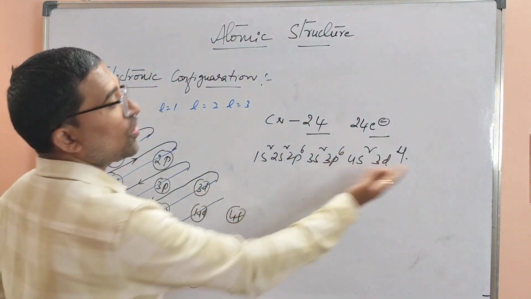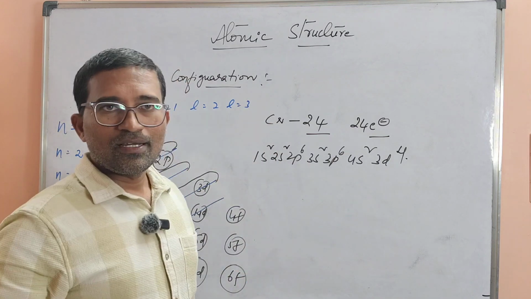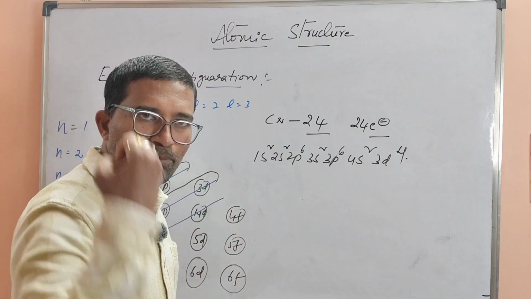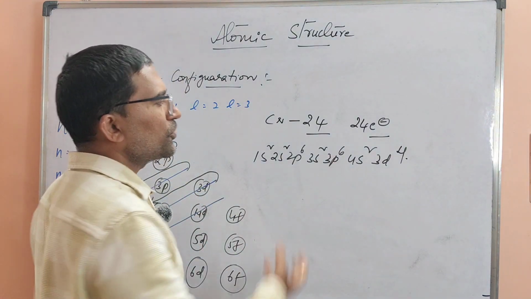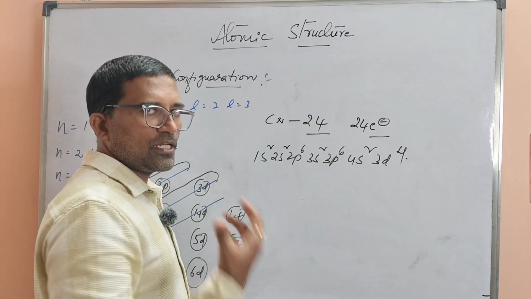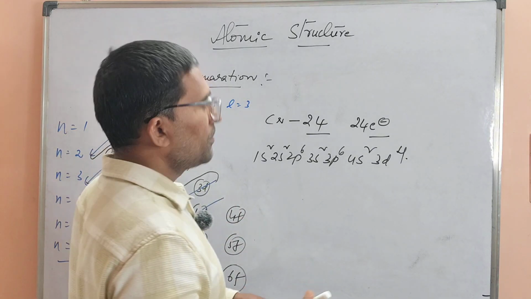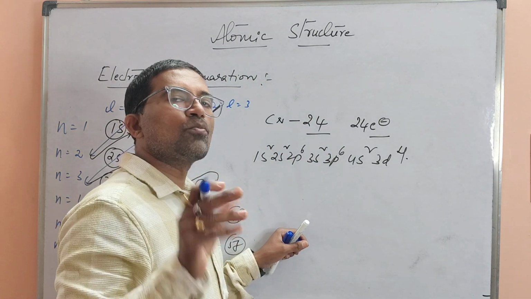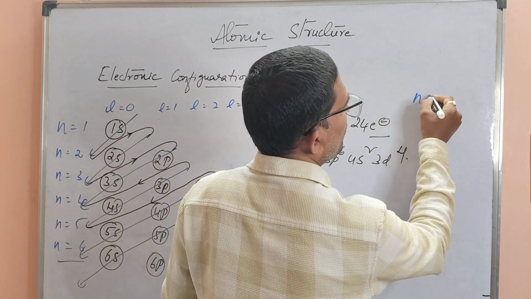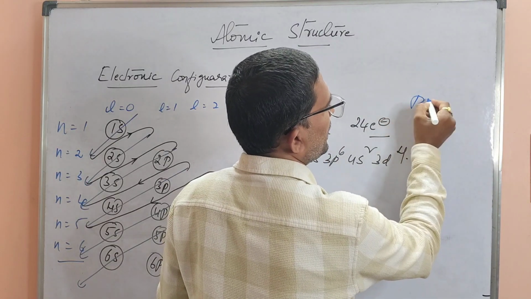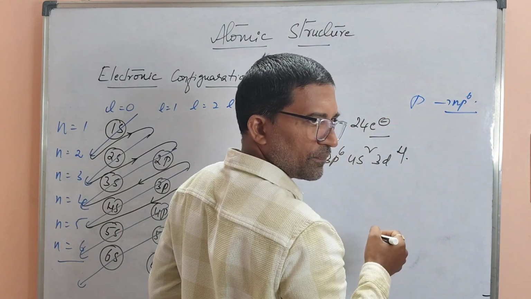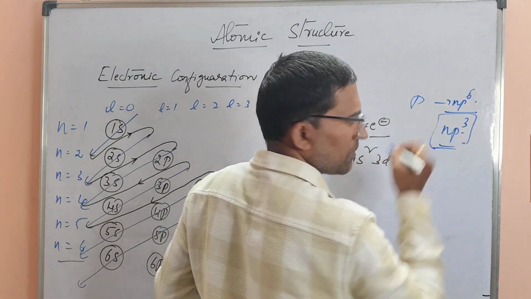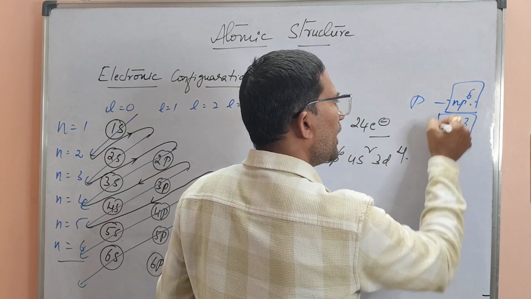This configuration, sir, if you count, we are getting 24. Now, sir, it is right. Okay, according to you it is right, but we can go one more way, a very important, stabilized way. I want to make the atom more stable, so the configuration should be more stable. Elements with orbitals that are half filled or fully filled are more stable. The general configuration of the p orbital, np6, is completely filled. Half filled means np3. Half of 6 is 3. So it will be stable, much stable.